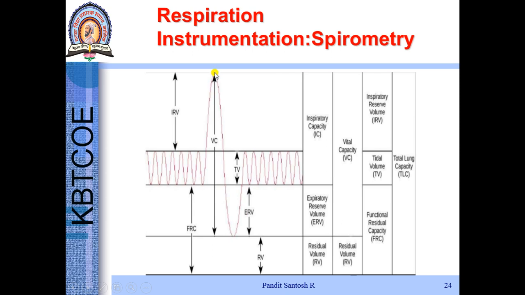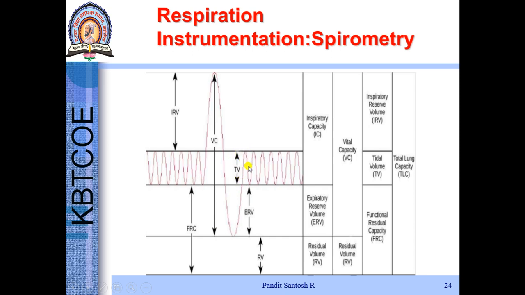Like we have vital capacity. Vital capacity is the amount of air the patient can exhale from the maximum inspiratory level. This is inspiration, and the down graph is expiration. The maximum amount of air that a patient can exhale from the maximum inspiratory level to the maximum expiratory level. Inspiratory reserve volume. It is the maximum amount of air the patient can inhale from the normal inspiratory level. This is the normal inspiratory level. This is the normal expiratory level. This is the maximum inspiratory level. This is the maximum expiratory level.